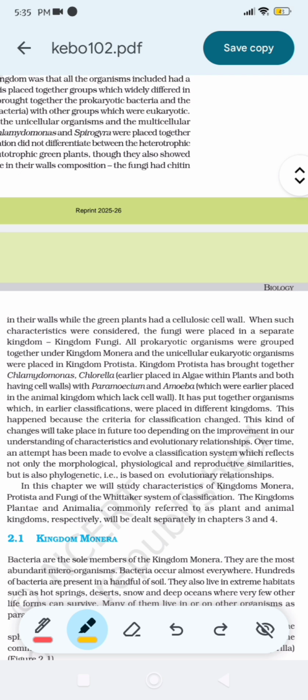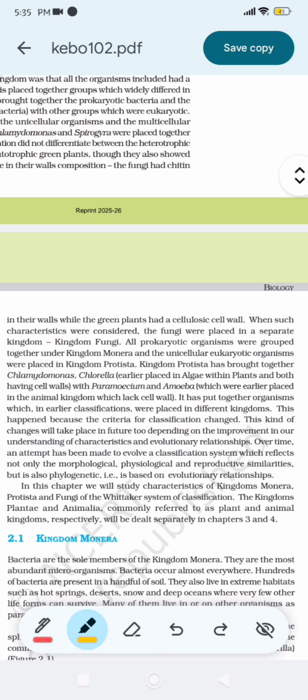This kind of change will take place in future too, depending on the improvement in our understanding of characters and evolutionary relationship over time. An attempt has been made to evolve a classification system which reflects not only the morphological, physiological, and reproductive similarities, but is also phylogenetic, i.e., is based on evolutionary relationships.